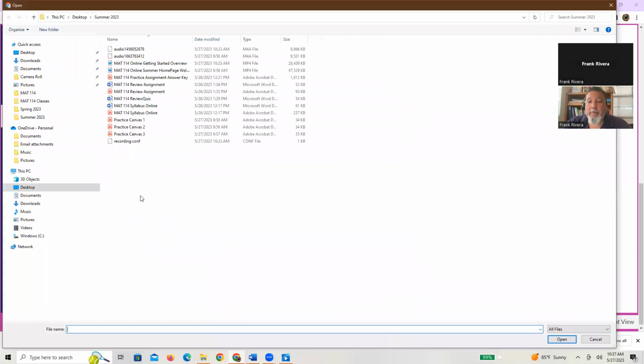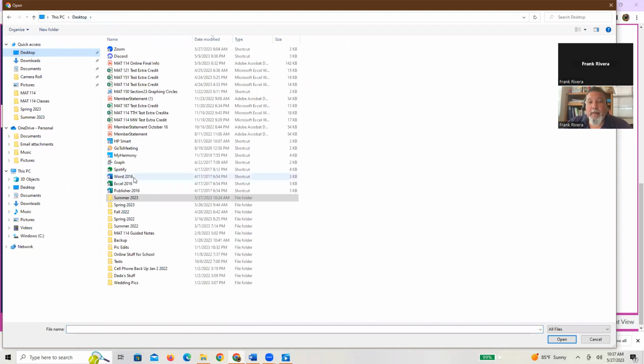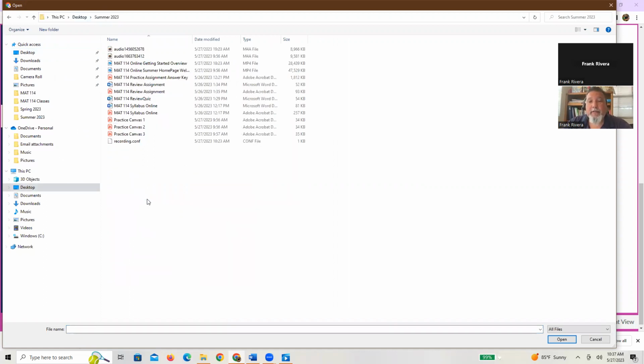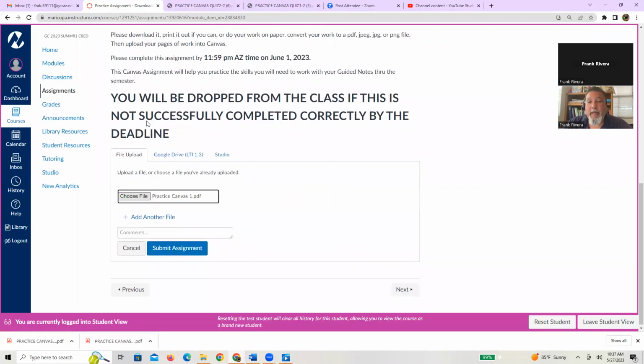So when I press that, it's going to have me go to, again, the things I've saved. Let me walk you through. I'm on my desktop. I've got a summer 2023 folder, and there's my practice Canvas 1 page. All right. And notice that it's put that right there. You can see practice Canvas 1 PDF.